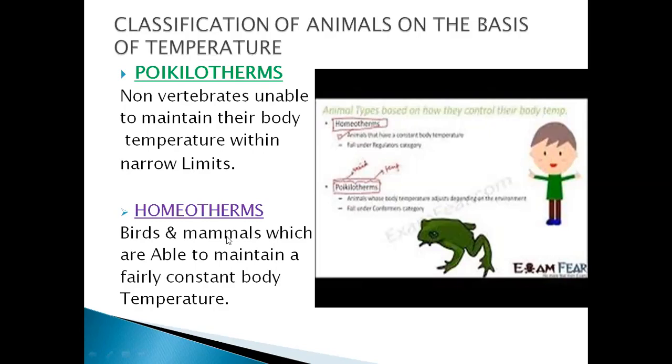Just like you people, as you are the homeotherms, you are the mammals, you can maintain your body temperature, although the situation outside in the environment is different. And the poeciliotherms are not like that, they are the opposite of the homeotherms.